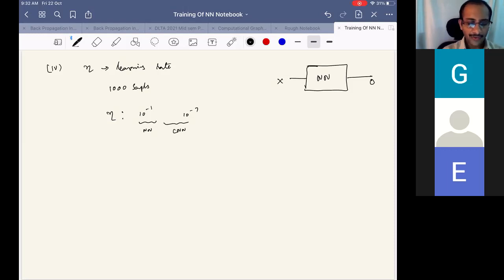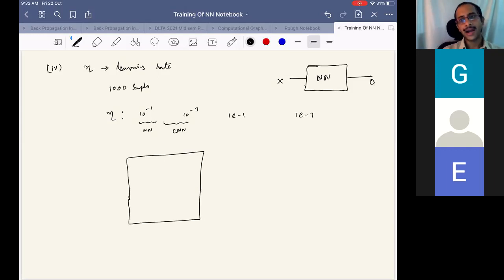To set the learning parameter, we search in the logarithmic scale, so 1e minus 1 to 1e minus 7. We will not search at all possible grid points in between, but over a logarithmic grid. The search can be done on a regular uniform grid, or a random grid.